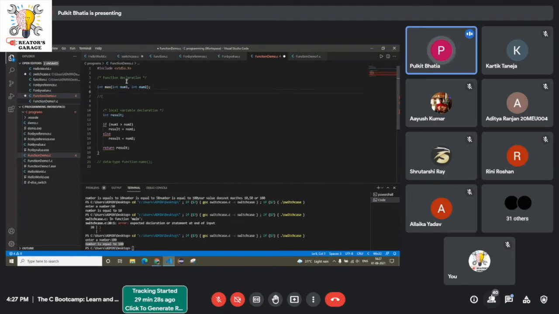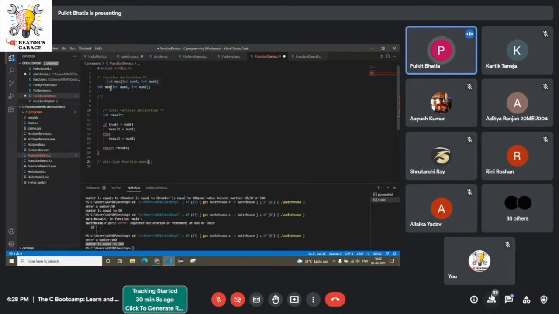What do you mean by function declaration? When you declare a function, you tell the program, the compiler, that this is my function. Int basically is the data type. When you are declaring a function, you need to write three things. First is data type, which is int here. Then function name. I have written max. Max means maximum. Along with that, either you can leave these brackets empty, or you can pass some parameters.